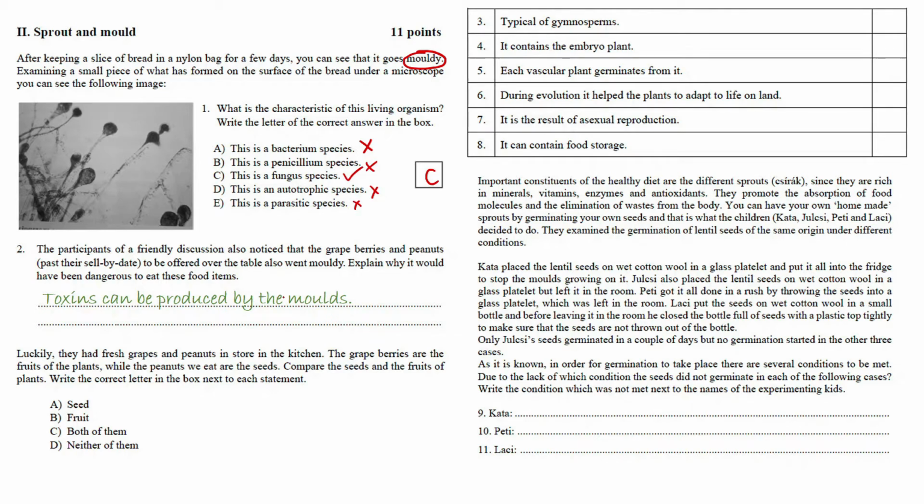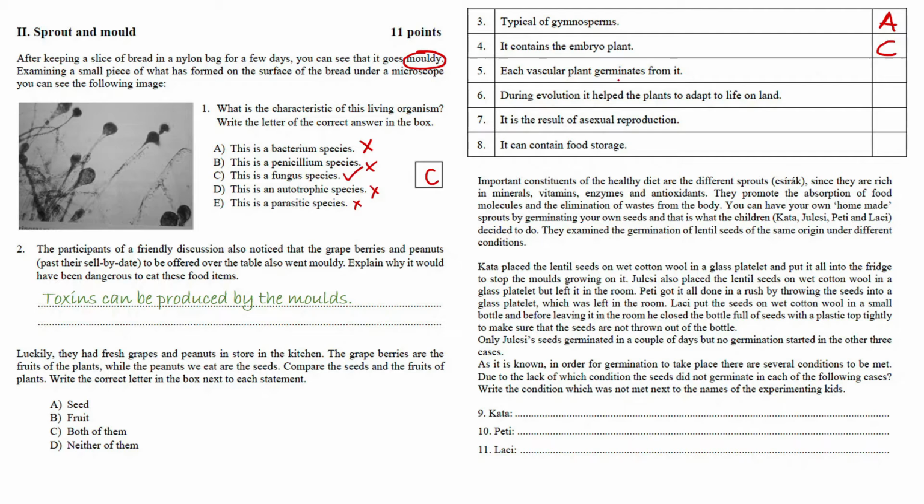Typical of gymnosperms, out of these options, only A can come in here. Don't forget that angiosperms are the ones that form fruits. It contains the embryo plant. That's going to be true for both the seed and the fruit. Each vascular plant germinates from it.